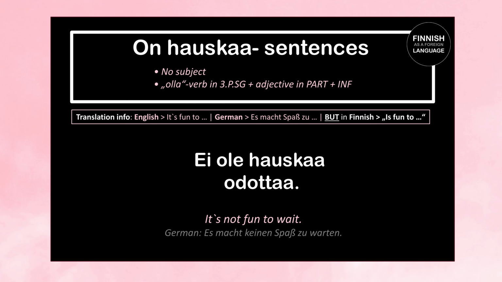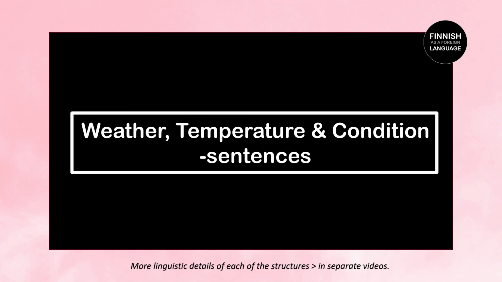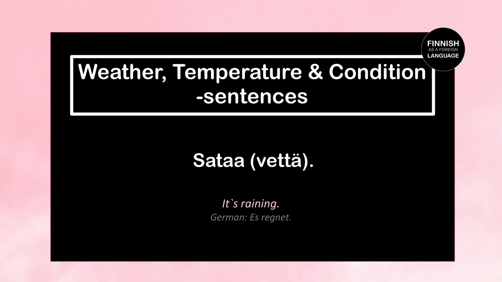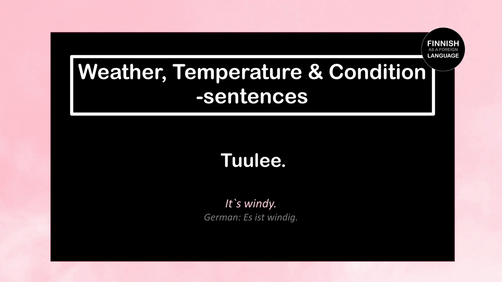Alright, we carry on with weather, temperature and condition sentences. These sentences usually don't have a subject. So let's take a quick look at some examples. Sataa means it's raining, or tuulee means it's windy. So in Finnish, it is absolutely possible to talk about the weather with only one word. But let's have a look at some other examples.